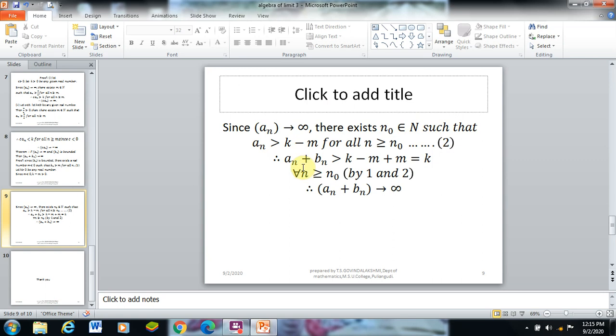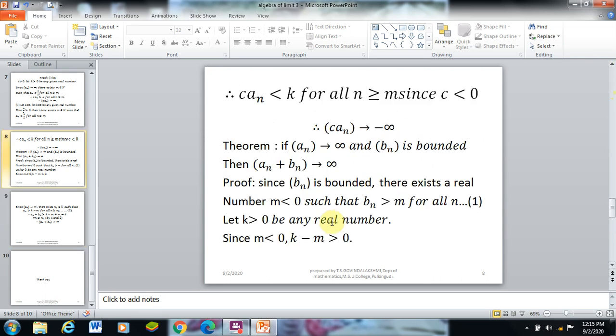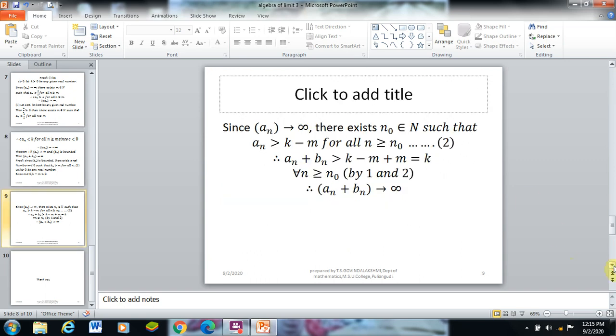The sum of these terms a_n plus b_n: here a_n is greater than k minus m and b_n is greater than m. So the sum a_n plus b_n is greater than k minus m plus m, eliminating m, which equals k, for all n greater than or equal to n0. Therefore a_n plus b_n is greater than k for all n greater than or equal to n0. Therefore the sequence a_n plus b_n diverges to infinity. Thank you.